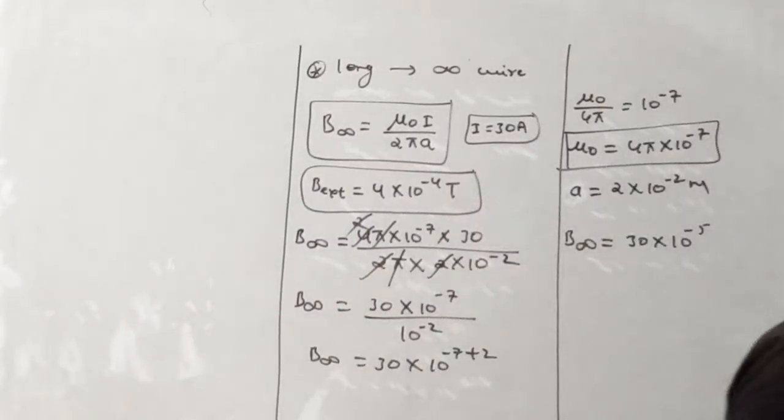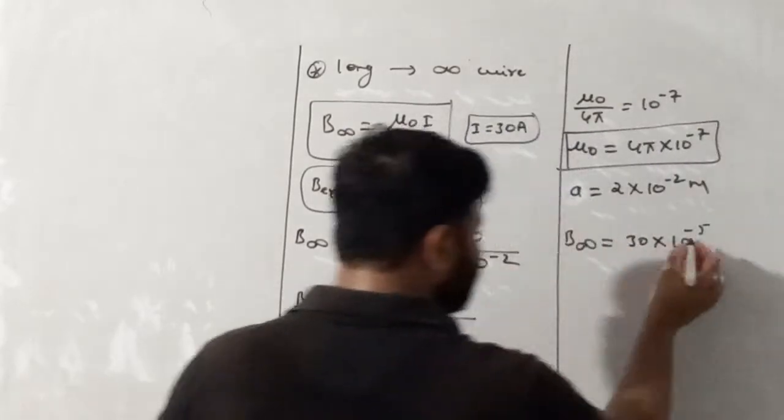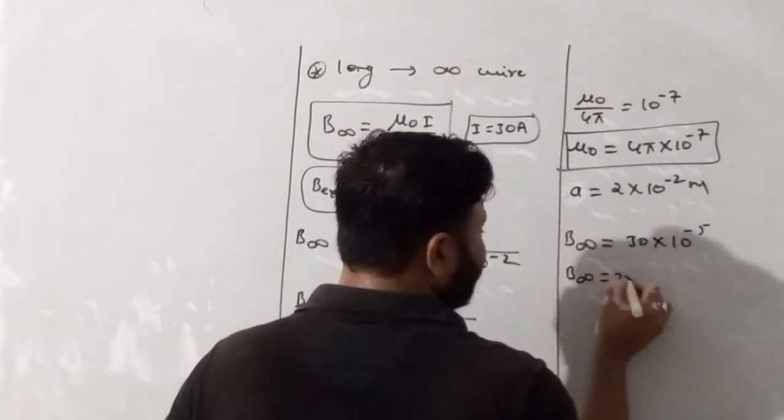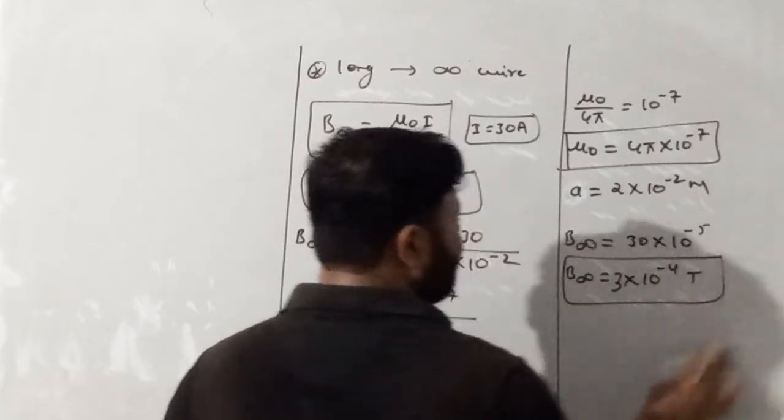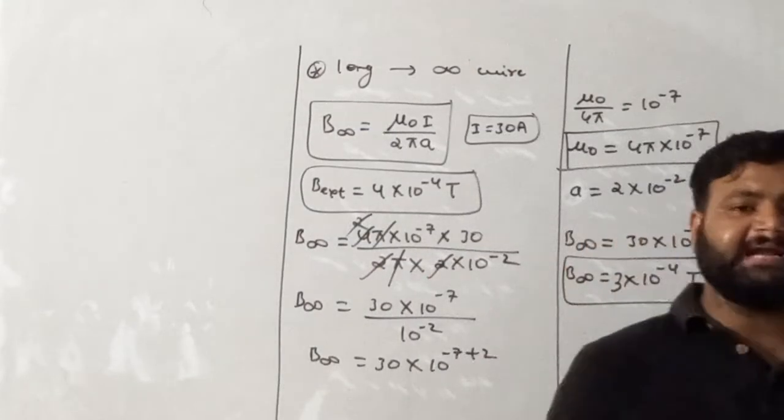I hope you all understand this. This can also be written as 3 into 10 raised power minus 4 Tesla. This is the value of the magnetic field due to the infinite long wire.